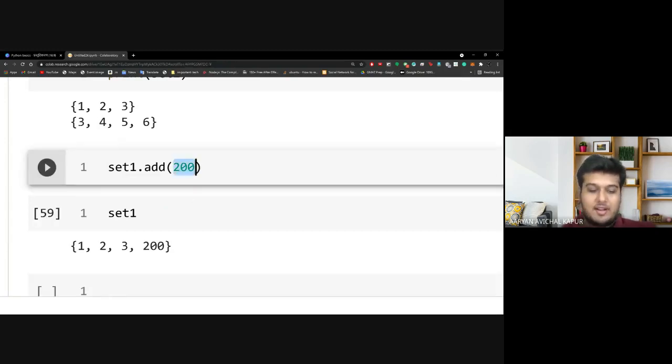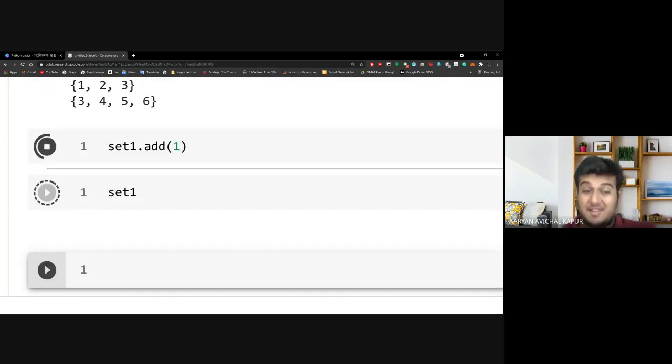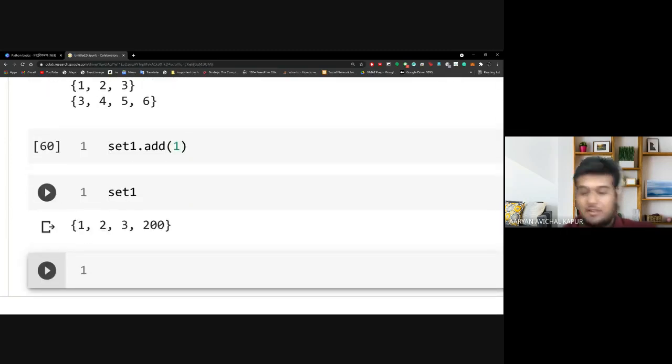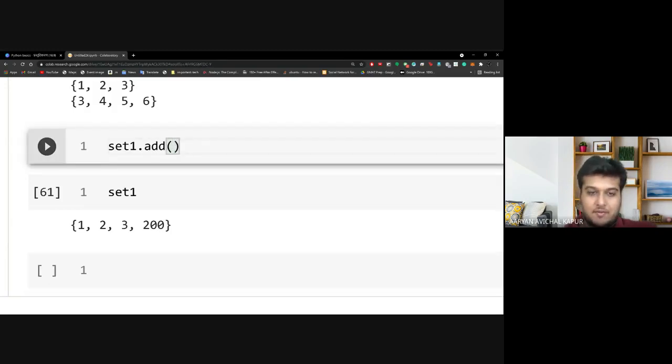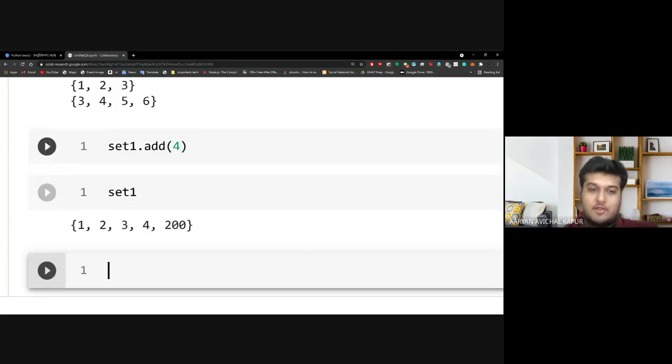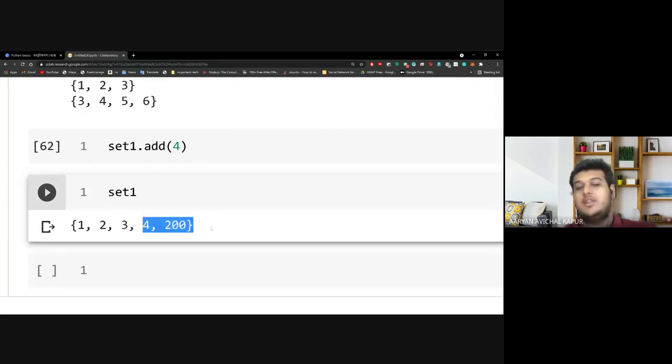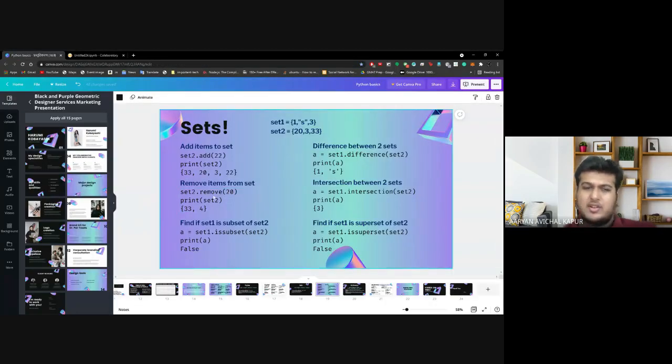Similarly, if I had added say 1, it would not give me any difference, because there is already a 1, so it would not put a duplicate value. Even if I put 4, it would add a 4 there: 1, 2, 3, 4 and 100. So does this make sense to everyone, adding items? Remove would work fairly simply. It would just delete the value.